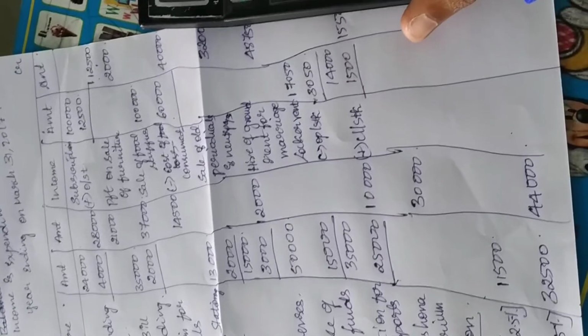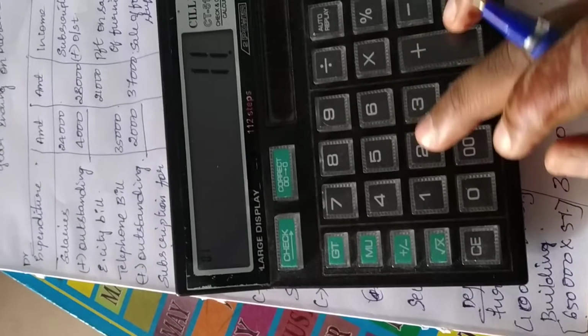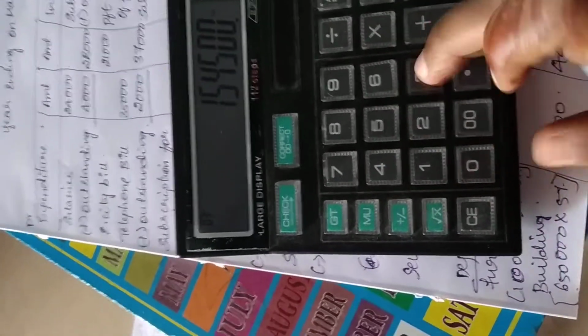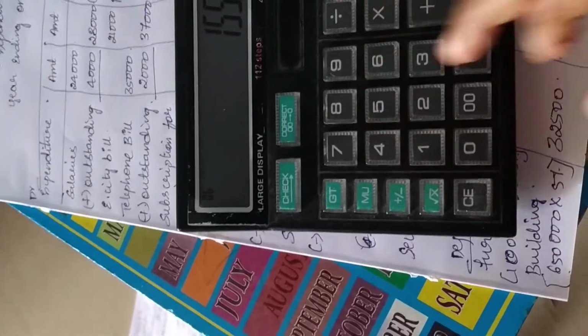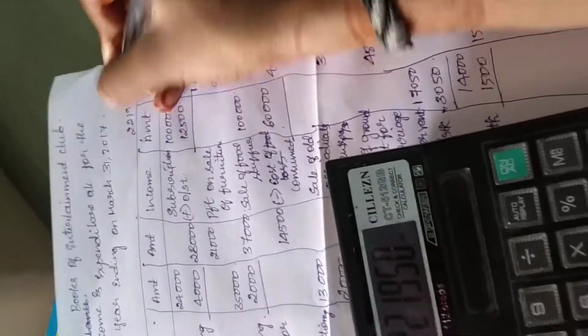So we have transferred all the items. So we will now see whether we get the surplus or the deficit. So 1,12,500 plus 2,000 plus 40,000 plus 3,200 plus 48,750 plus 15,500 comes to 2,21,950.